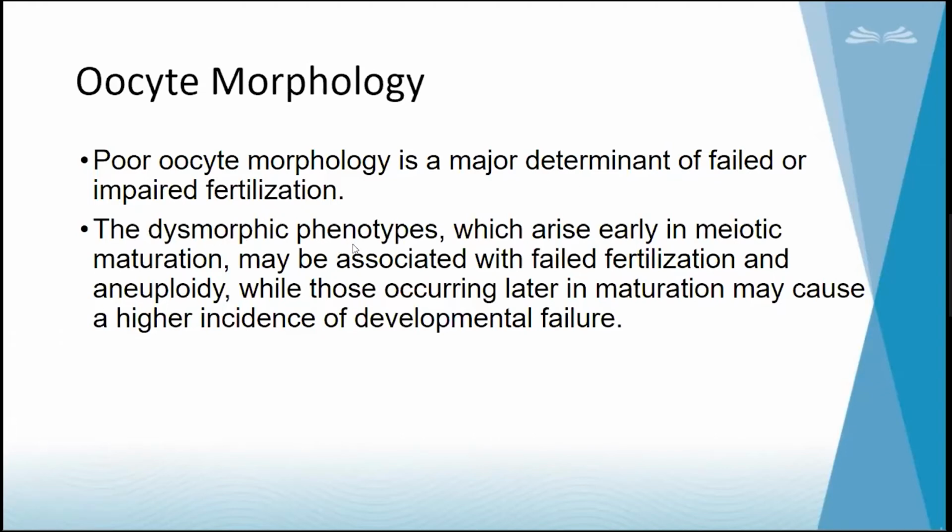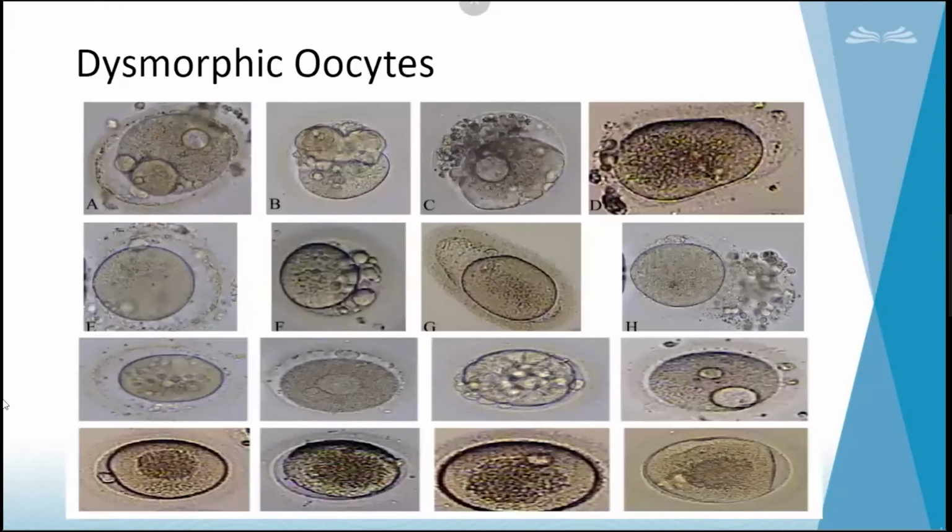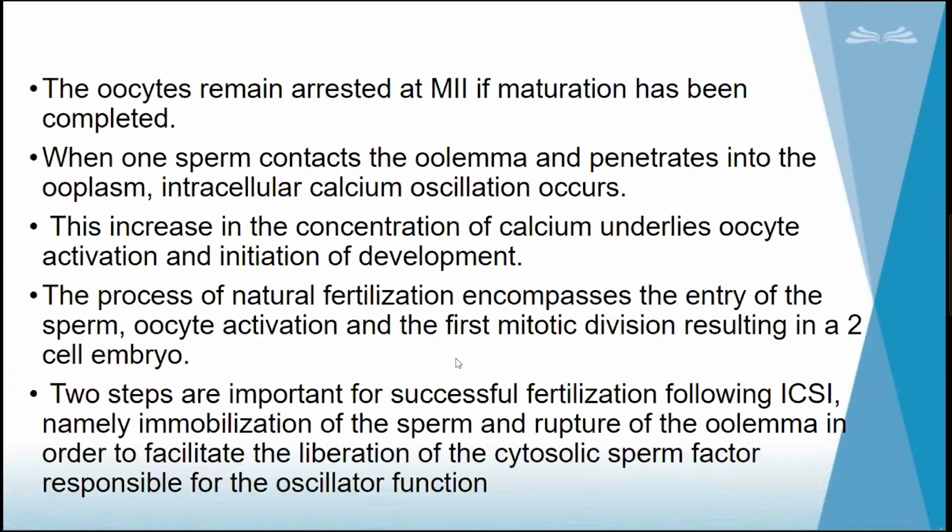So this dysmorphic oocyte arises in early meiotic maturation, so at that time only it will arise. It is inherited and may be associated with failed fertilization and aneuploidy. So all these things are there. I have shown here dysmorphic oocytes. This is a kind of normal oocyte. I showed a normal oocyte in earlier pictures, so I think you will know.